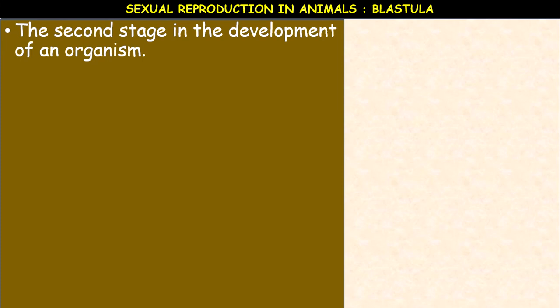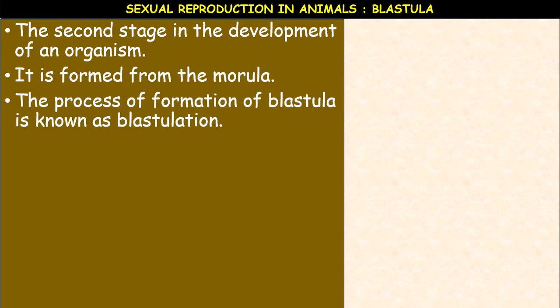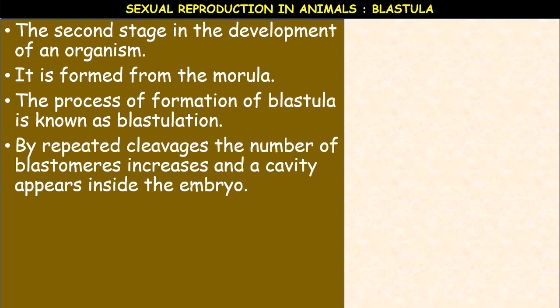Next, the blastula. The morula develops into the blastula, the second stage in the development of an organism. The process of formation of the blastula is known as blastulation.